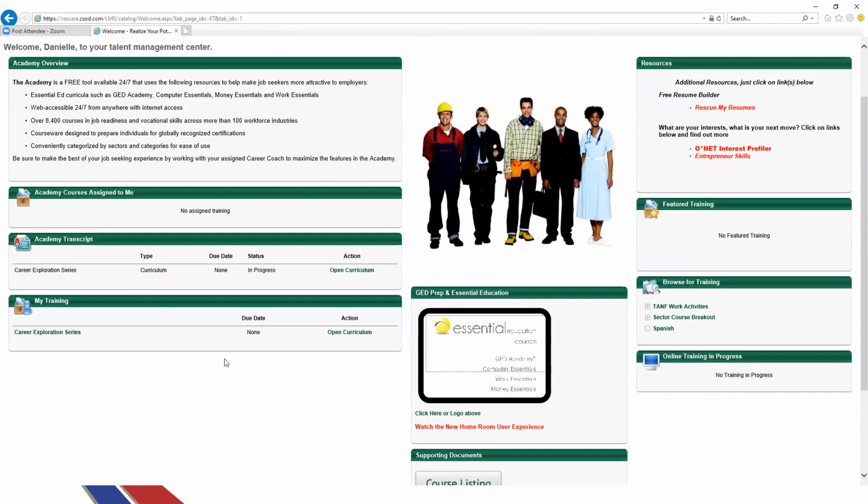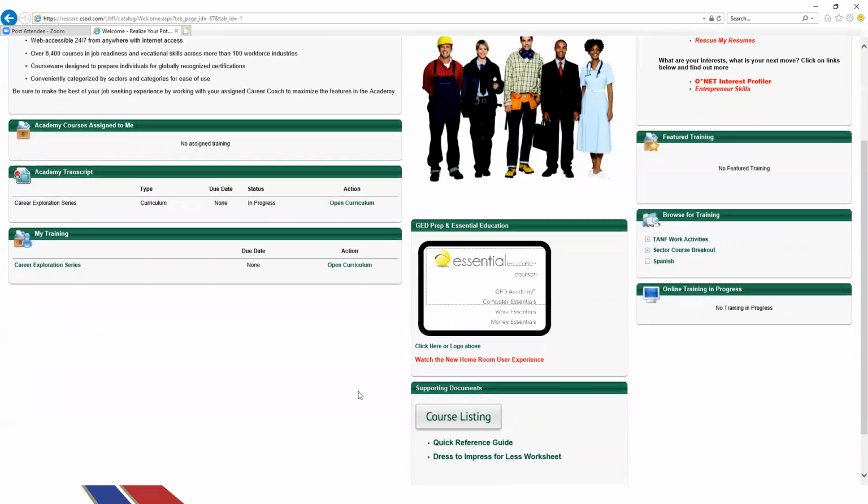So we are now back at the Academy home page or the landing page. So we just discussed the GED Prep and Essential Education here. So again, that's just a really great tool to help you determine where you are and where you want to be working towards, and how long, and tracking progress throughout your GED studying.